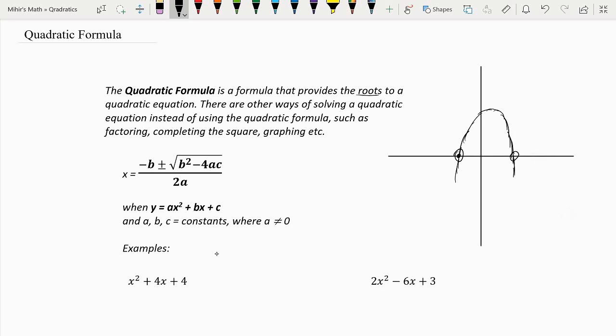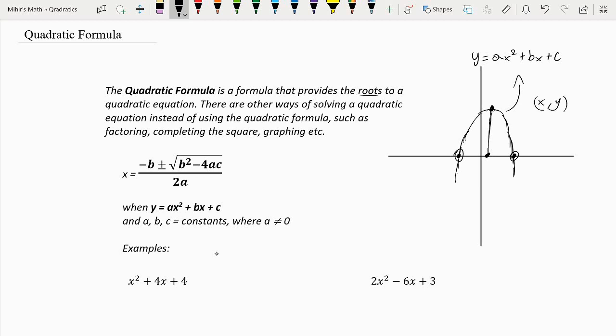The reason they're useful is that if you find the middle of the roots, the average of the roots, you would get the midpoint. If you have a standard equation, ax squared plus bx plus c, all you have to do is plug this midpoint from your roots into the equation, and you would get the y-coordinate for the vertex.